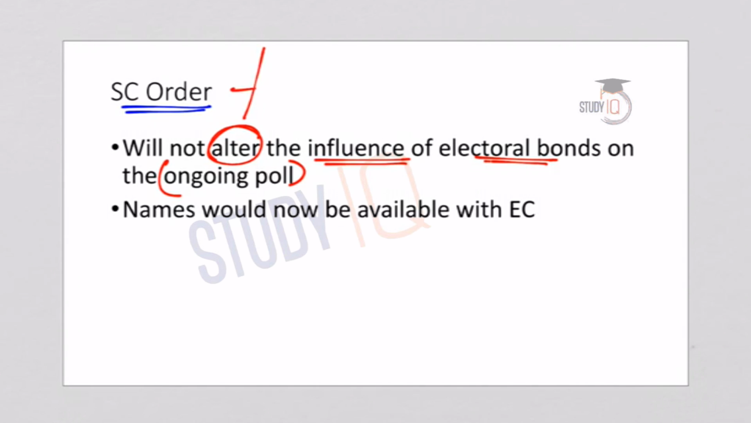Now, what are the positives in the Supreme Court order? One positive thing is that the names would now be available with the Election Commission. The political parties are now asked to furnish all the details of the money that they have received through electoral bonds. Now, the Election Commission will have the names of the donors, but this will be in sealed envelopes. These names, if the Supreme Court asks, can be made public.